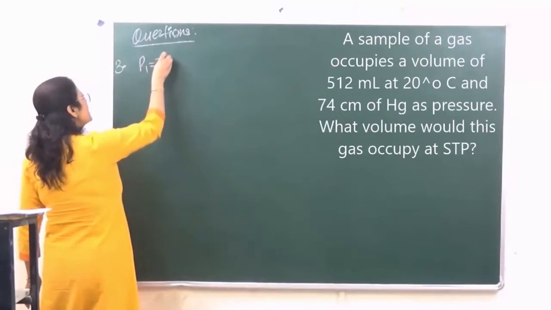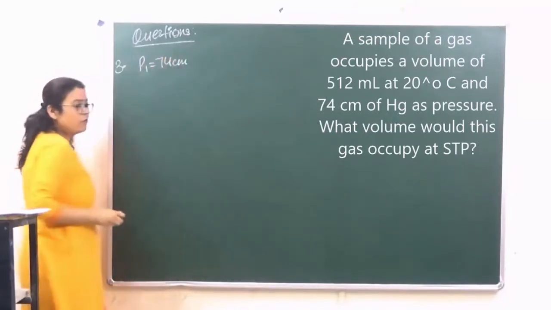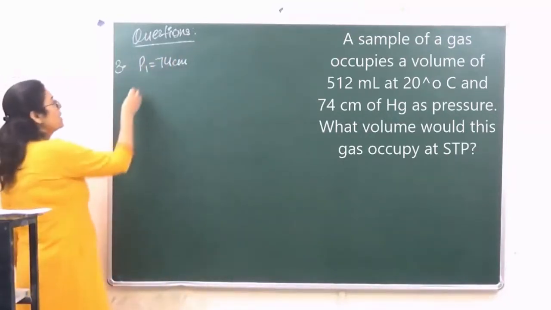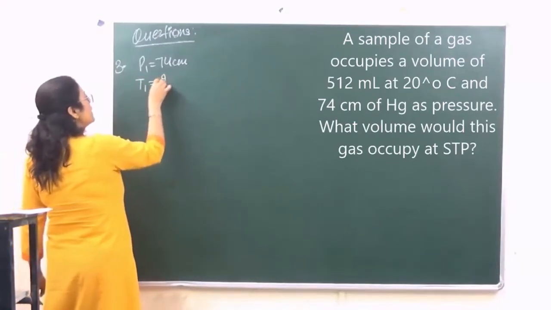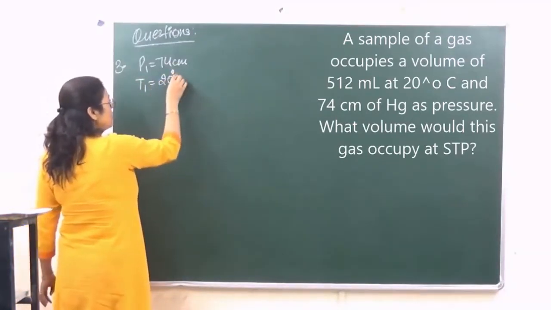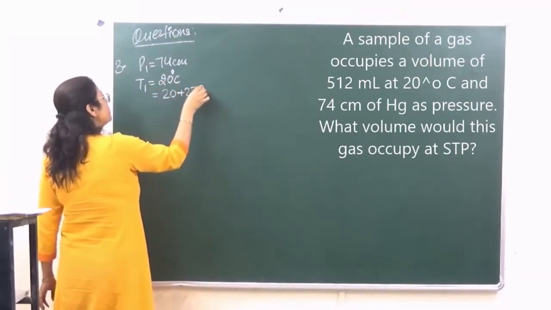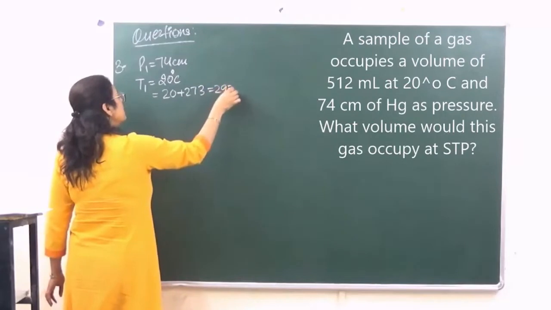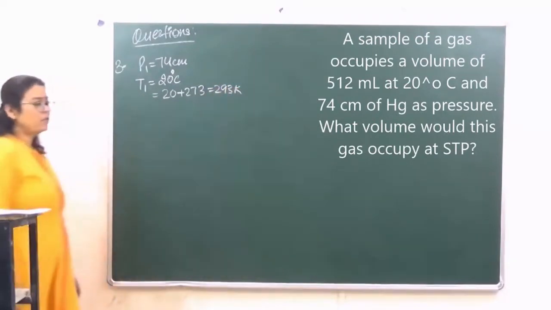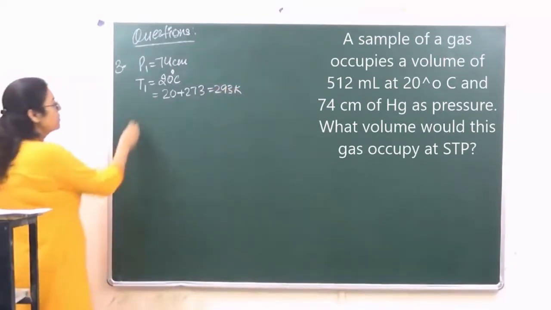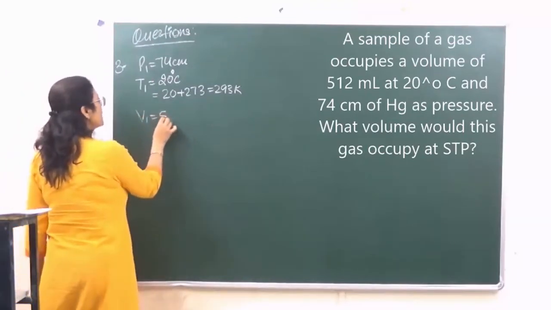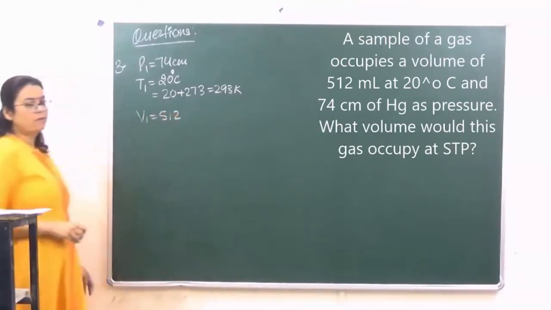P1 given to us is 74 centimeter. T1 given to us is 20 degrees Celsius, which means 20 plus 273. That is 293 Kelvin. Then volume for the first one, V1, is given to us as 512.